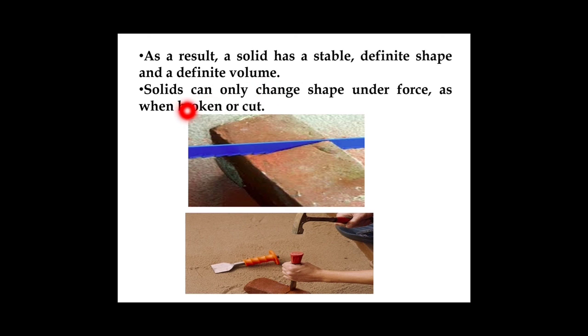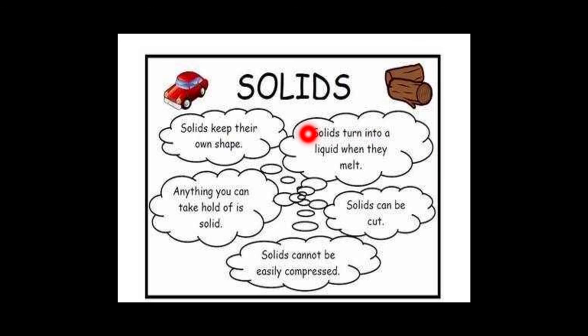As a result, a solid has a stable, definite shape and a definite volume. A solid can only change shape under force, as when broken or cut. Summary of solids: solids keep their own shape. Solids turn into liquid when they melt. Anything you can take hold of is a solid. Solid has a definite shape. Solids can be cut.